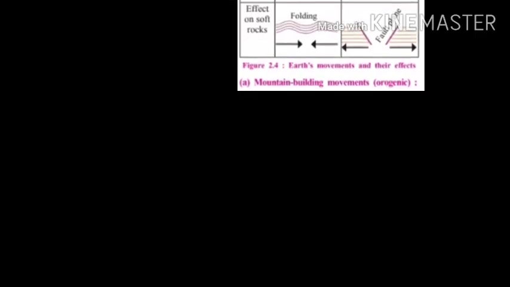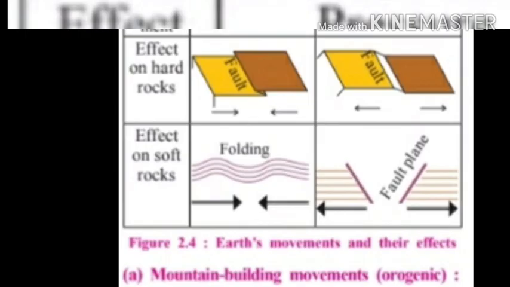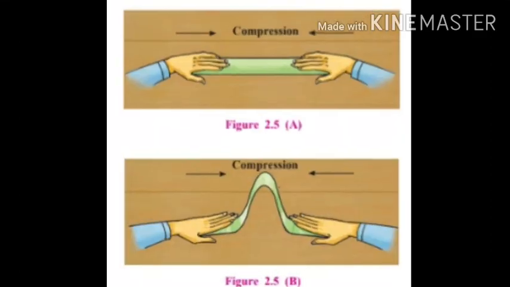And B, continent building movements. Effects of mountain building movements are the creations of different landscapes such as fold mountains, block mountains and rift valley. These are the creations due to the mountain building movements and these are the effects of mountain building movements.